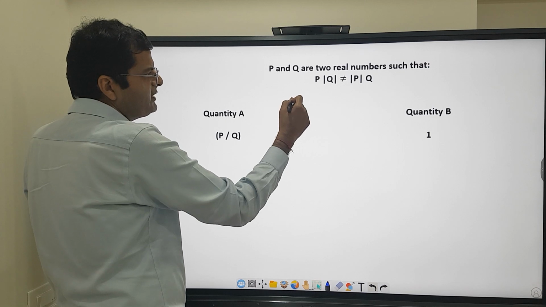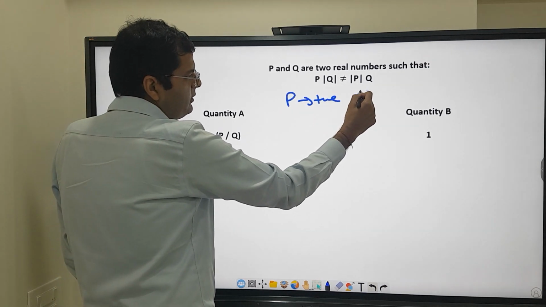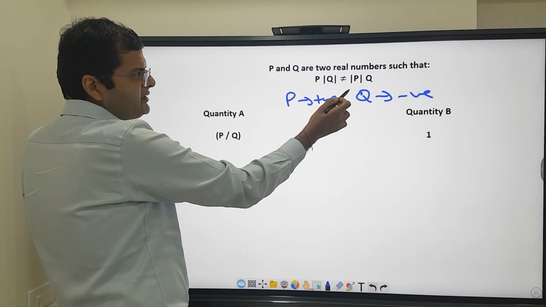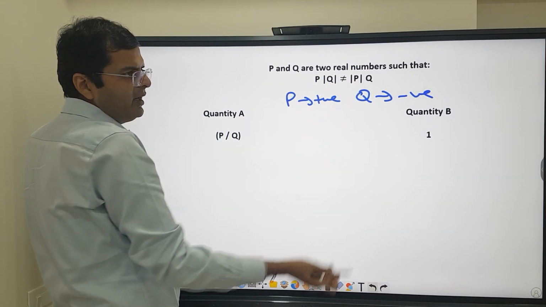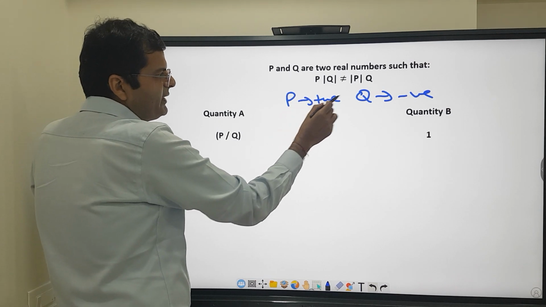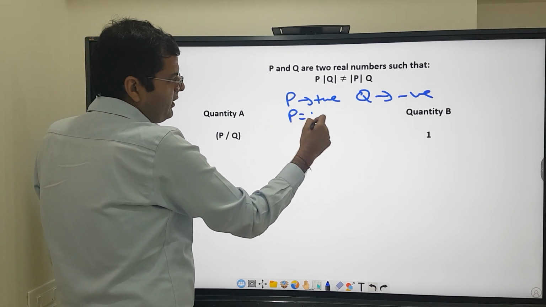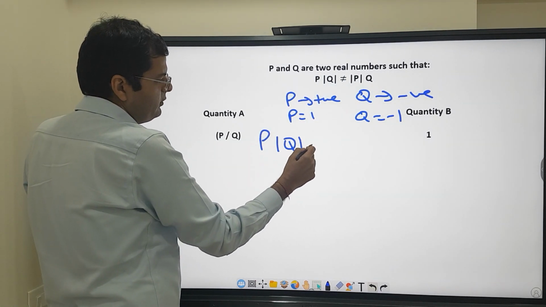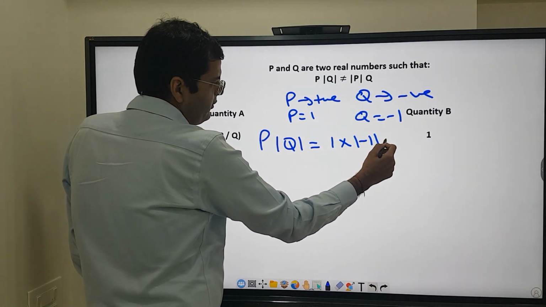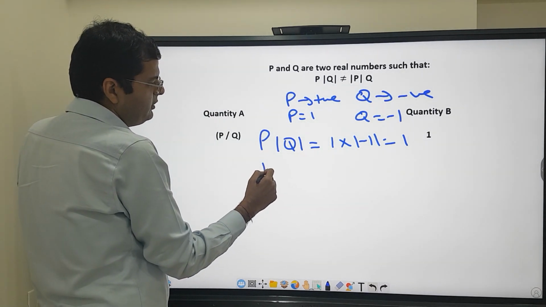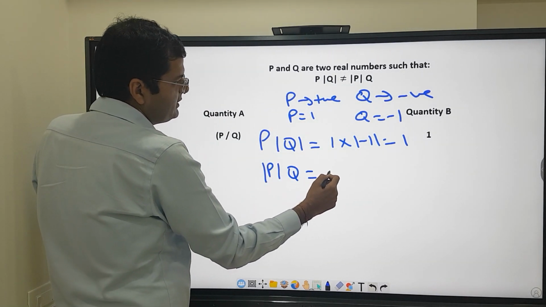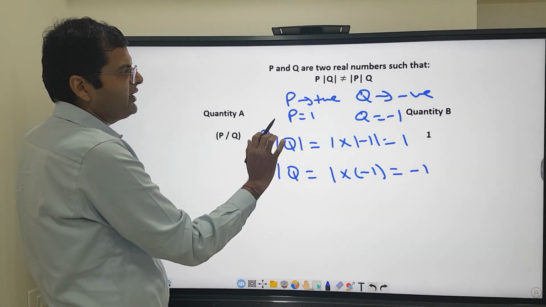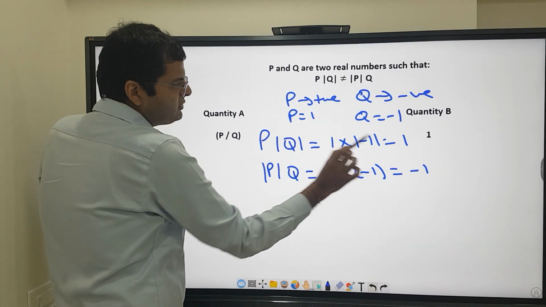Now let us suppose P is positive and Q is negative. Also, neither of them can be 0, because if any of them becomes 0, this becomes equal. Okay. Now if P is positive and Q is negative, assume P is equal to 1 and Q is equal to minus 1. So P times the absolute value of Q becomes 1 times the absolute value of minus 1, which is 1. And the absolute value of P times Q becomes the absolute value of 1 times minus 1, which is 1 times minus 1, that is minus 1... so here this is working, because 1 is not equal to minus 1.